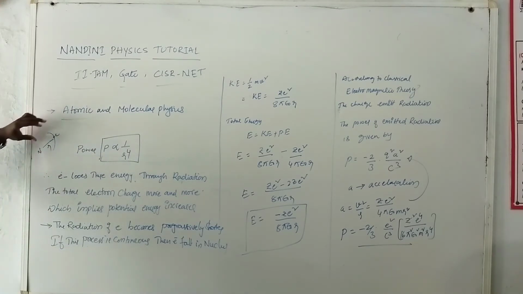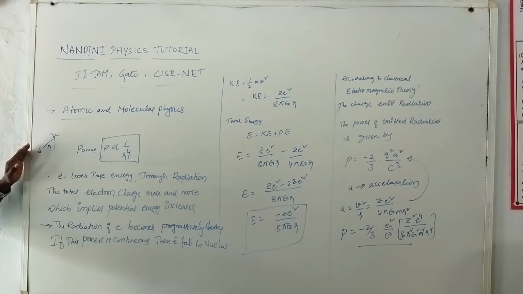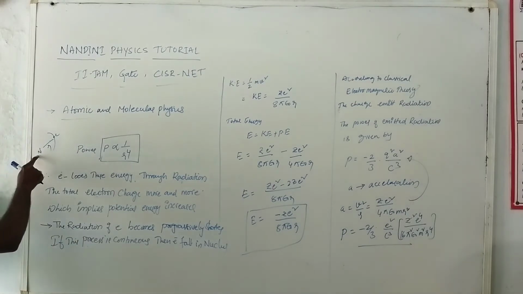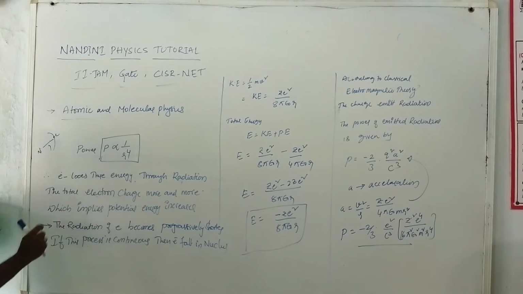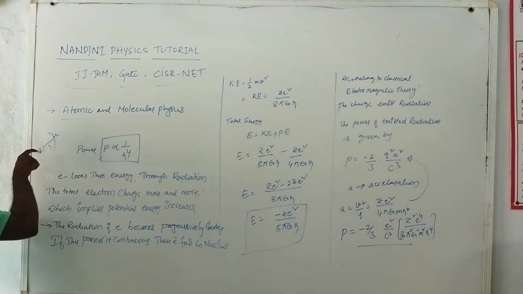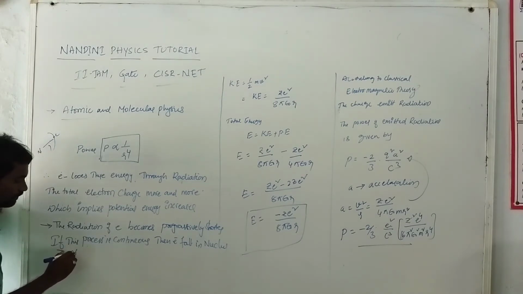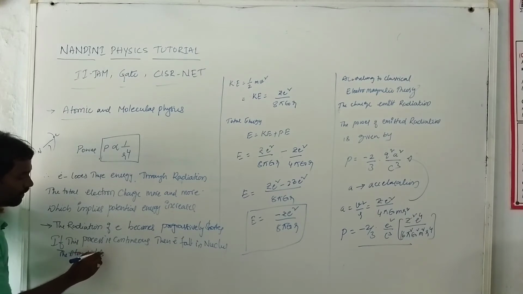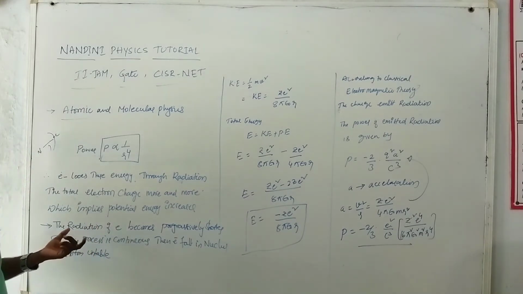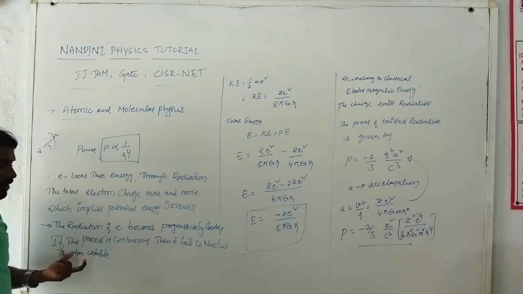So progressively the distance becomes very short, because the electron loses energy through radiation, which implies the potential energy of the atom is increasing. Potential energy increasing means the orbit becomes progressively shorter. If this process is continuous, the electron will fall into the nucleus, and finally the atom is unstable. But this is a contradiction to actual fact.